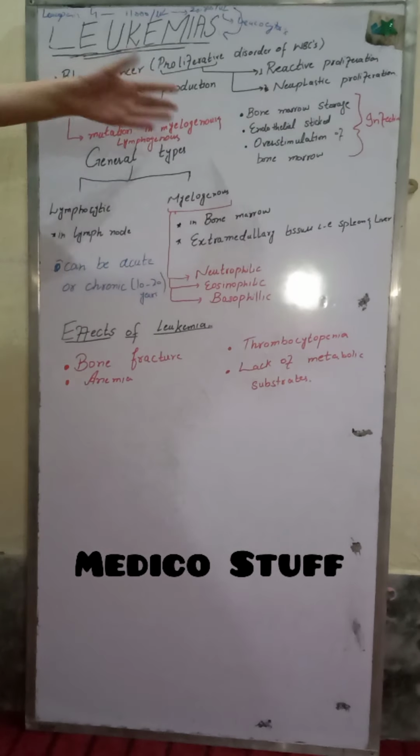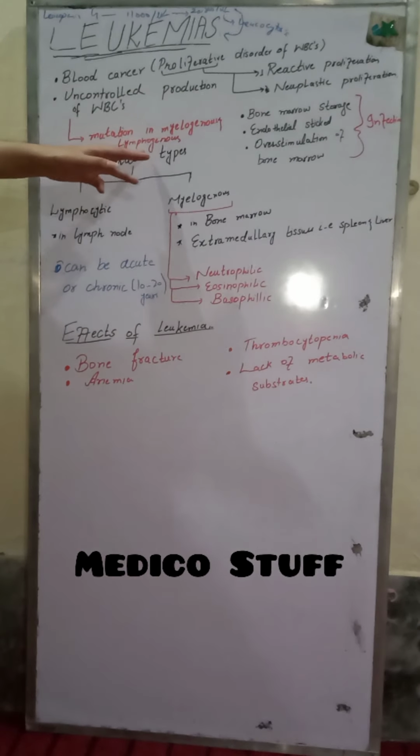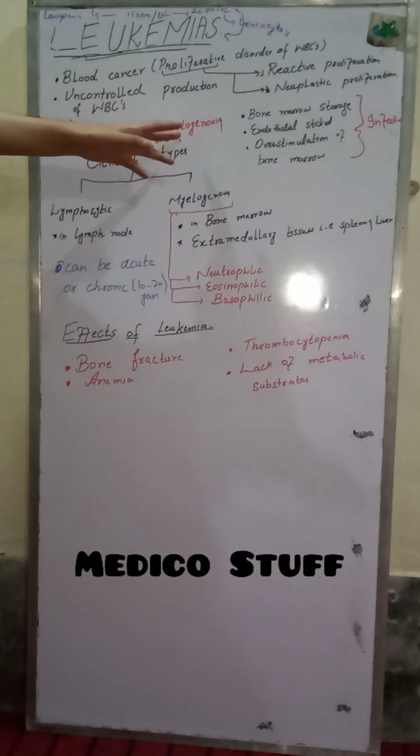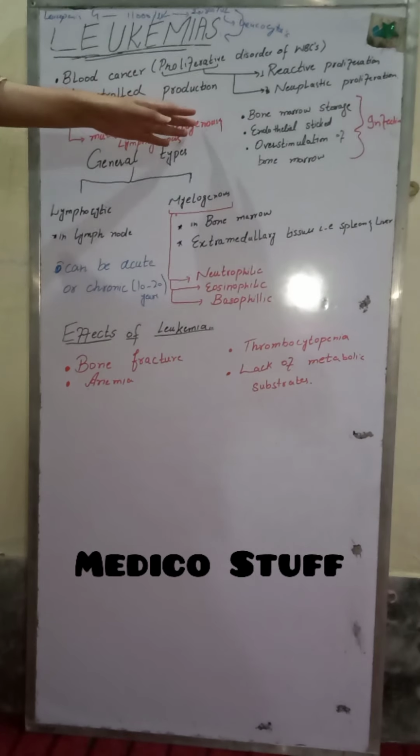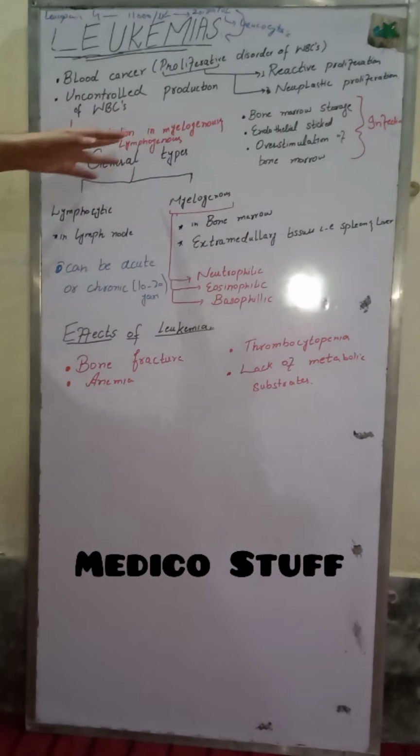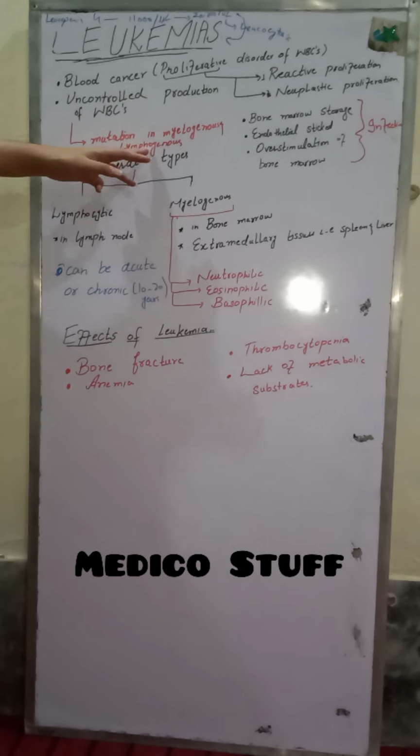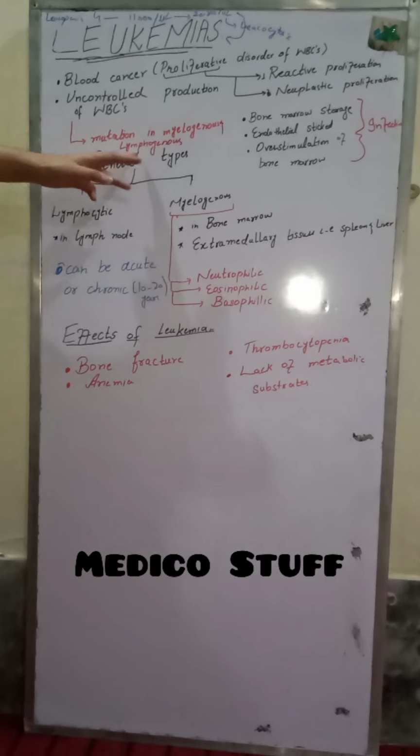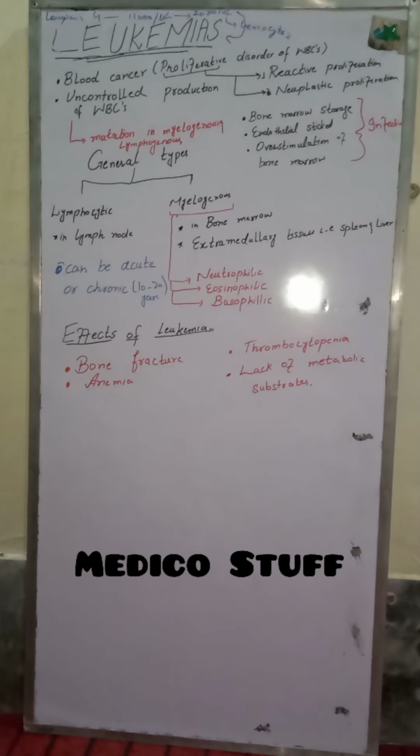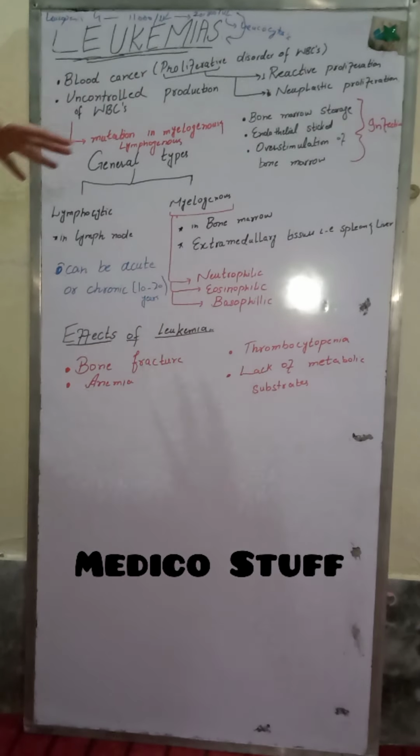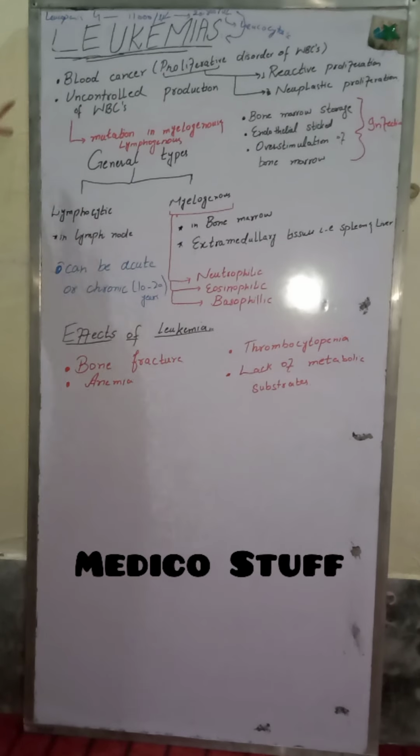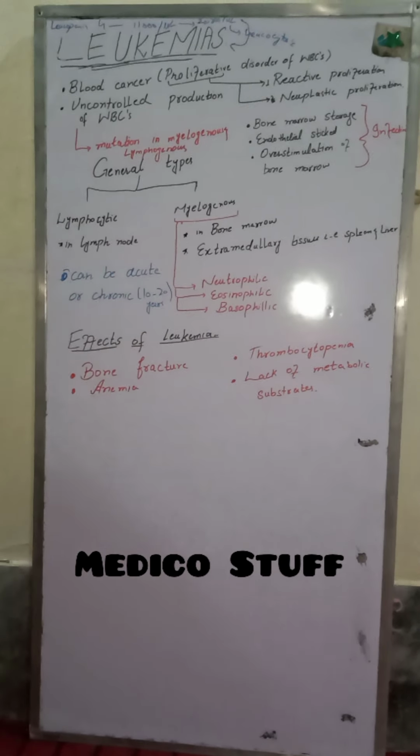So mutation can occur in both types, myelogenous and lymphogenous. Myelogenous means the white blood cells produced in bone marrow, while lymphogenous means those blood cells which are present in lymph nodes. When they get mutated, this will be called lymphogenous mutation. So upon this category, the general types of mutation will be lymphocytic and myelogenous.